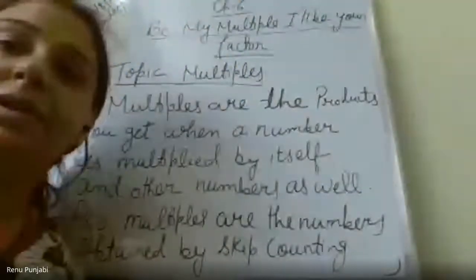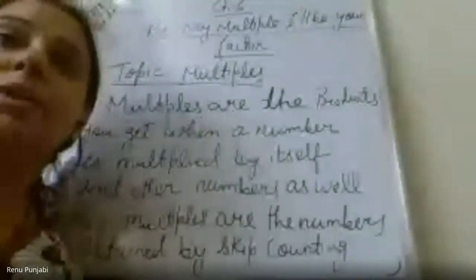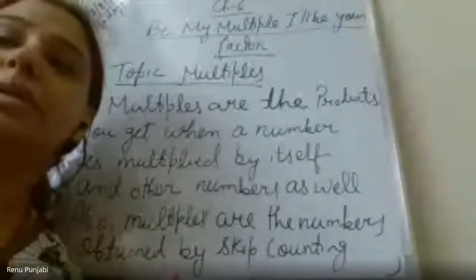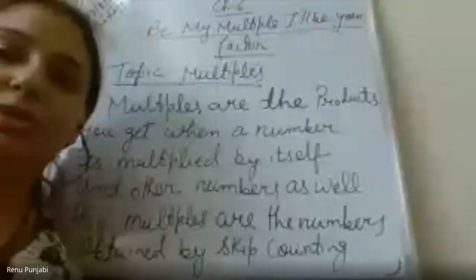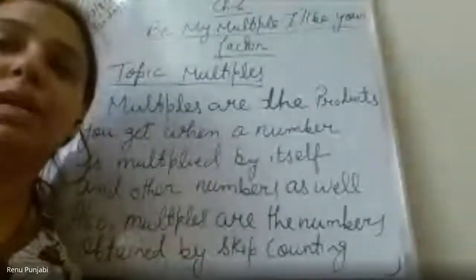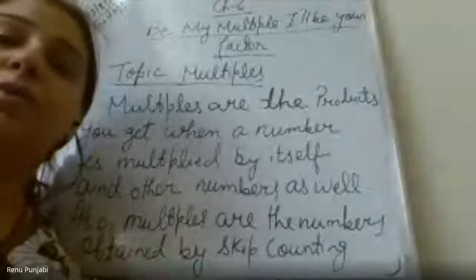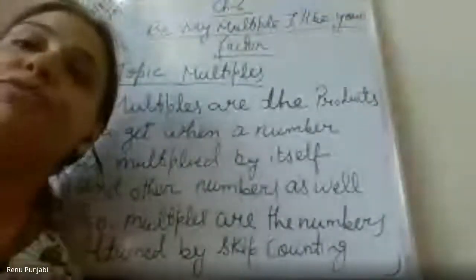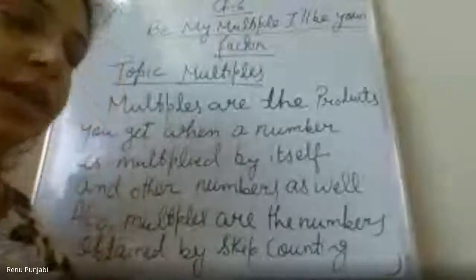Very good, Aryan. Please start writing the answer in the chat box. Not only one, I am asking first 2 multiples. See, 2 also will be the multiple of 2 because now we will learn the properties.